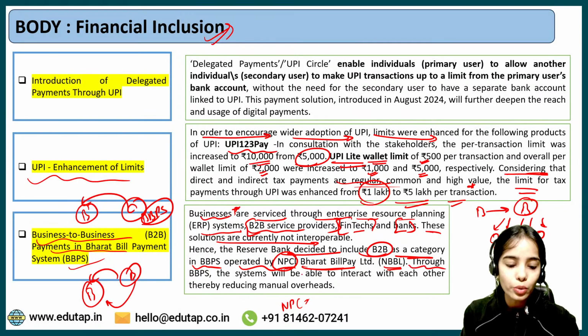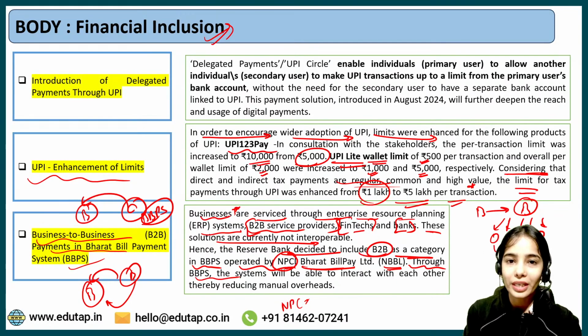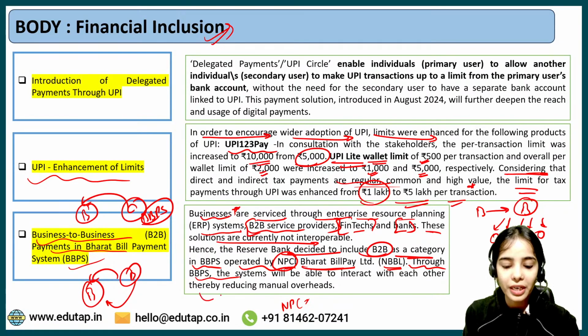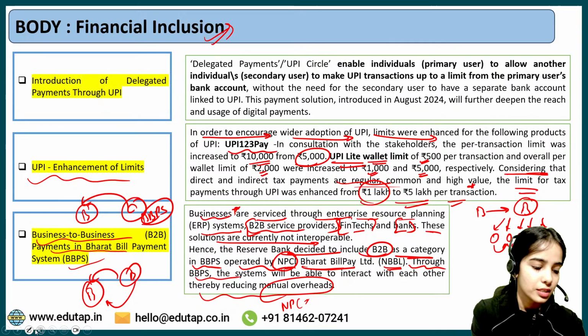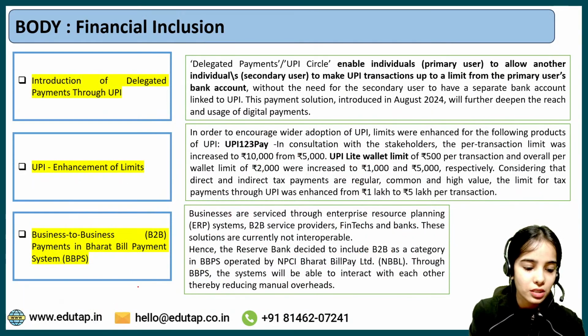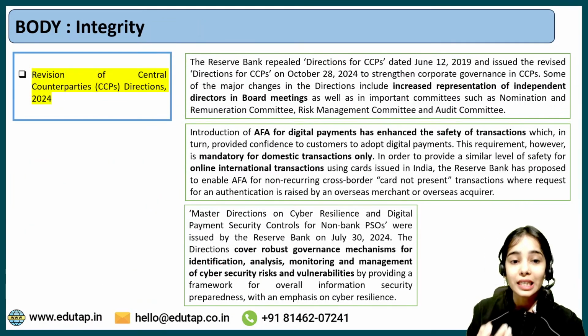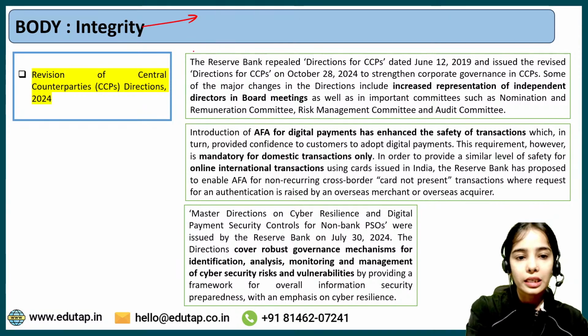Okay. Through BBPS, the systems will be able to interact with each other, and they will be able to share the information with each other, thereby reducing manual overhead. This is the idea. So for business to business ease, the Bharat Bill Payment System has provided the facility. Now next is integrity. This is the next pillar.